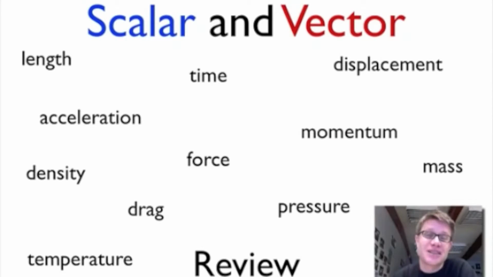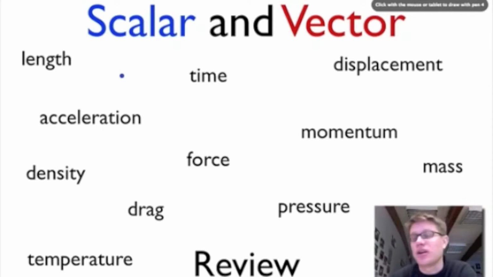So there are lots of things that we can measure in physics. And what I'm going to try to do, hopefully I can get this right, is go through and circle all the scalar quantities and then go back and circle all the vector quantities. If you're watching this video, a good thing to do would be to pause it right now, go through and circle the ones that you think are scalar and then vector, and then we'll see if we match up at the end.